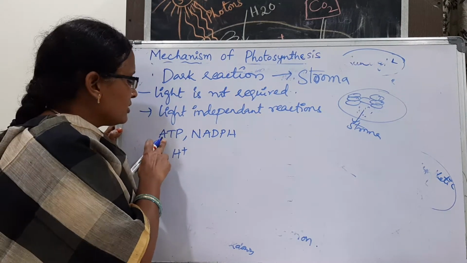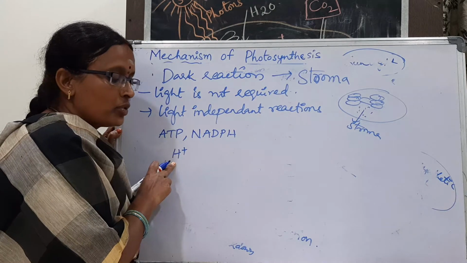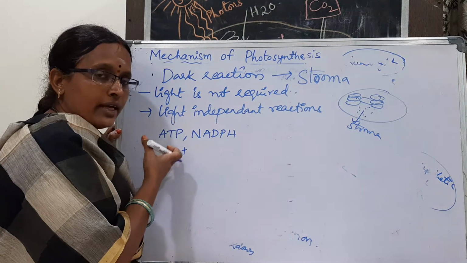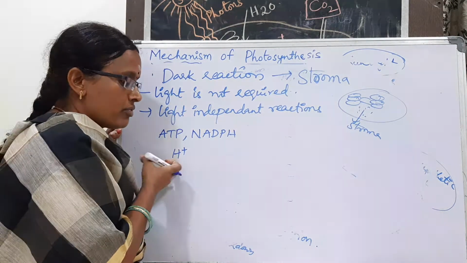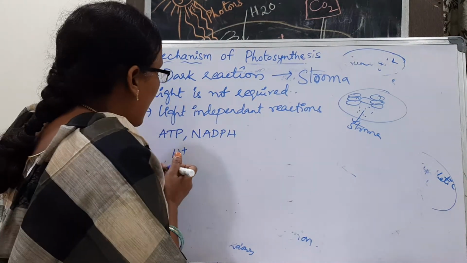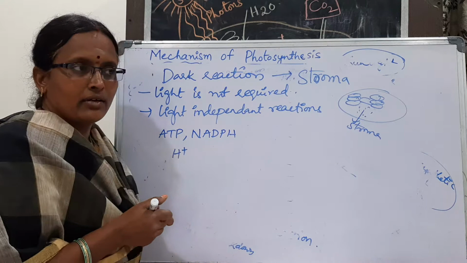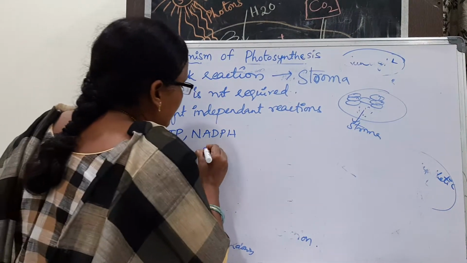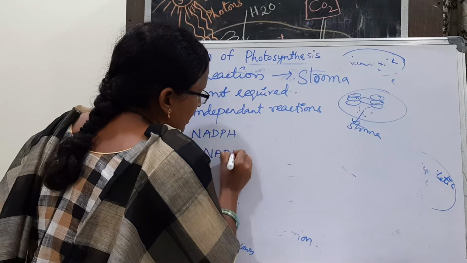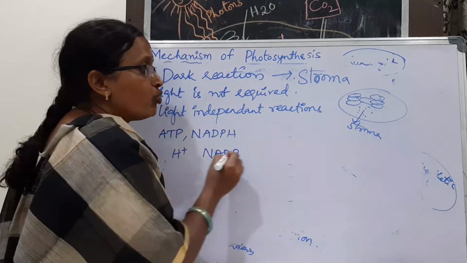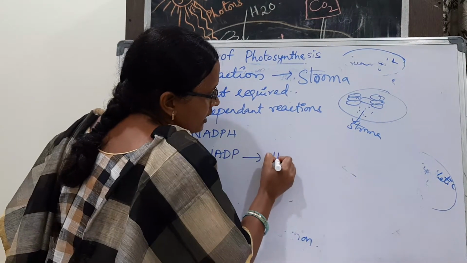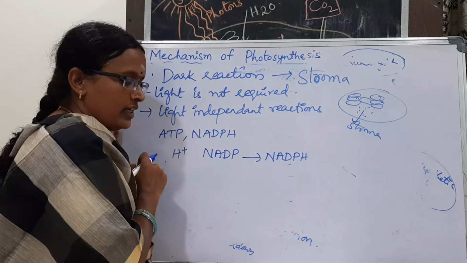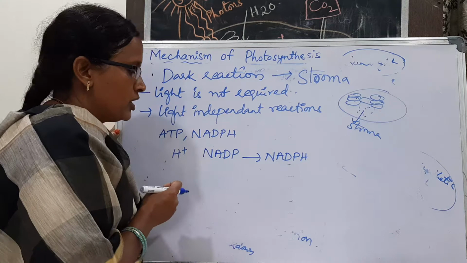These hydrogen ions are produced from the water molecule, and these are picked up by NADP to form NADPH2.